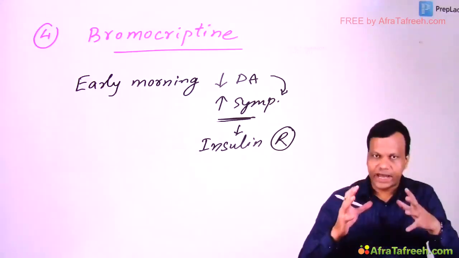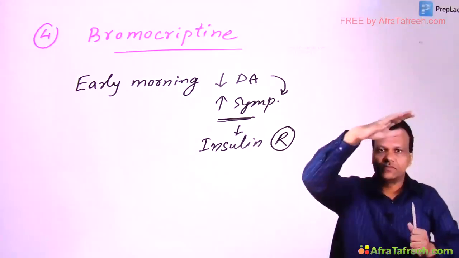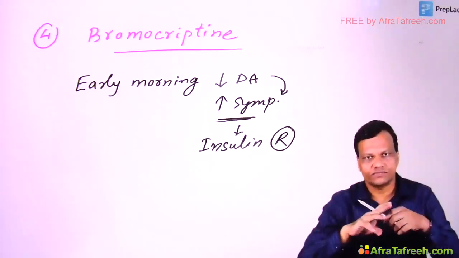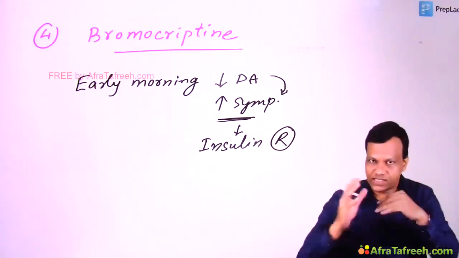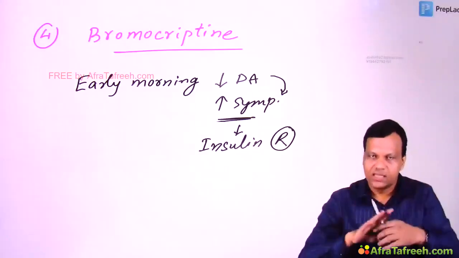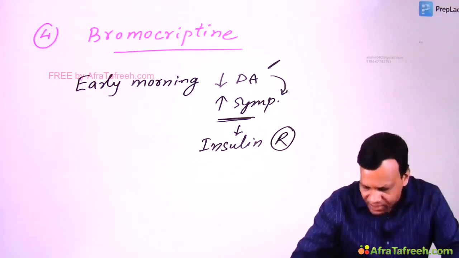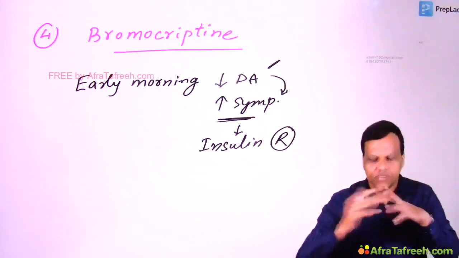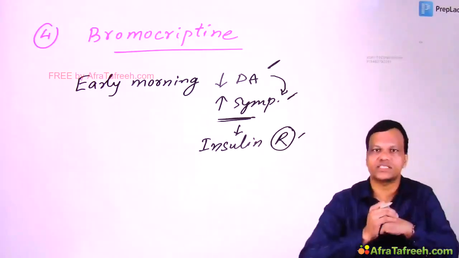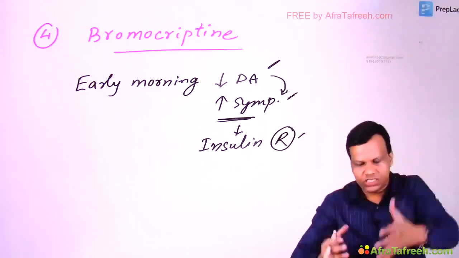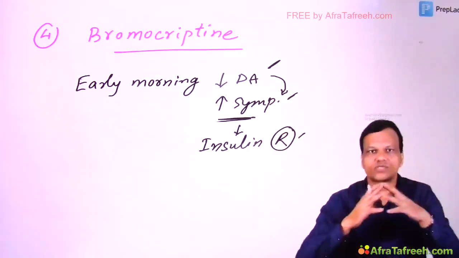Actually, these studies were carried out on migratory birds. When migratory birds are migrating, there are no features of insulin resistance. But when they are hibernating, at that time there is insulin resistance. When the studies were done, it was found that these migratory birds, when hibernating, have low dopaminergic activity, particularly in the early morning, increased sympathetic activity and insulin resistance-like features, the same features as in human insulin resistance. But when they start the flight, all these changes reverse. So we thought that if we do the similar thing in humans, we can reverse insulin resistance.